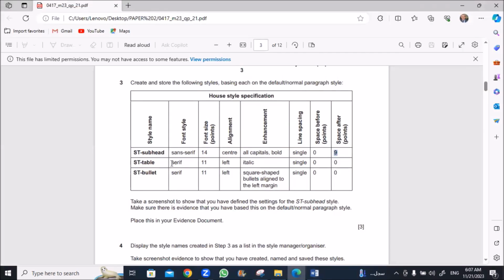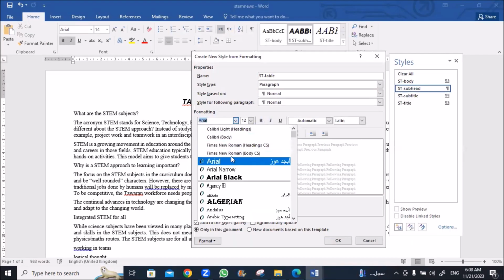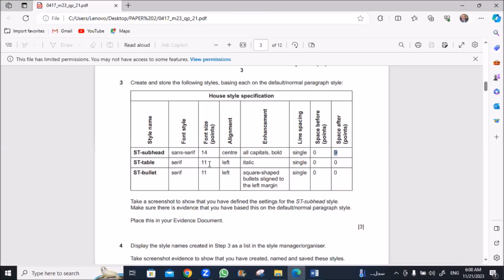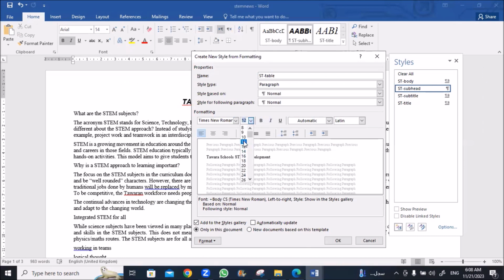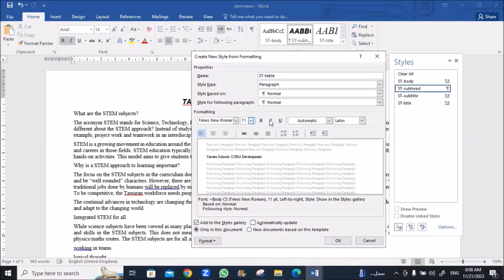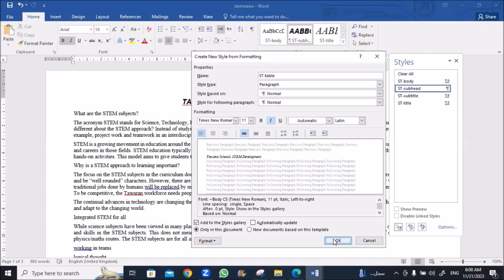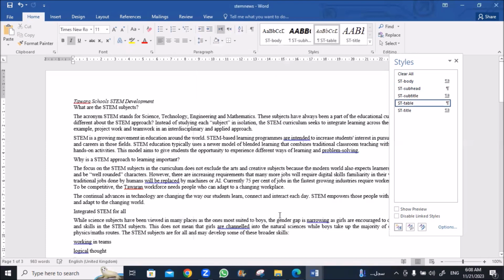The font is serif, which is Times New Roman, size 11 and align left. Italic, single spacing, with 0 before and 0 after. So italic, format, paragraph, single, 0 and 0. Okay.